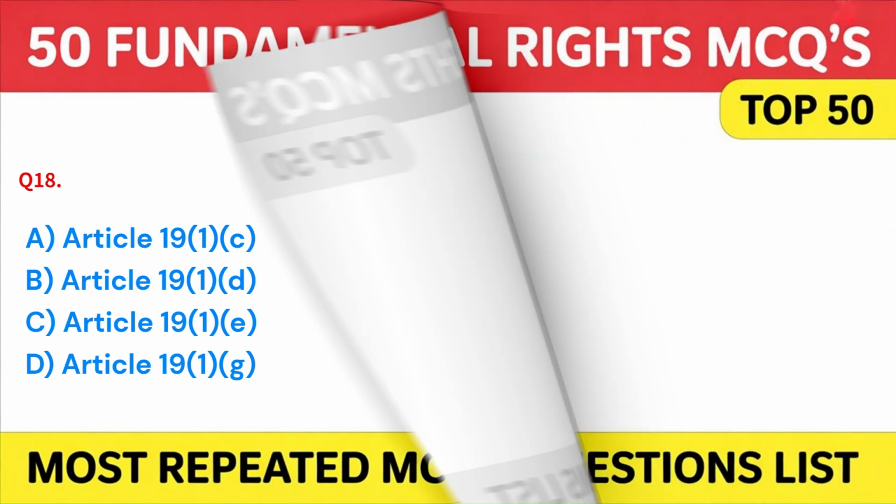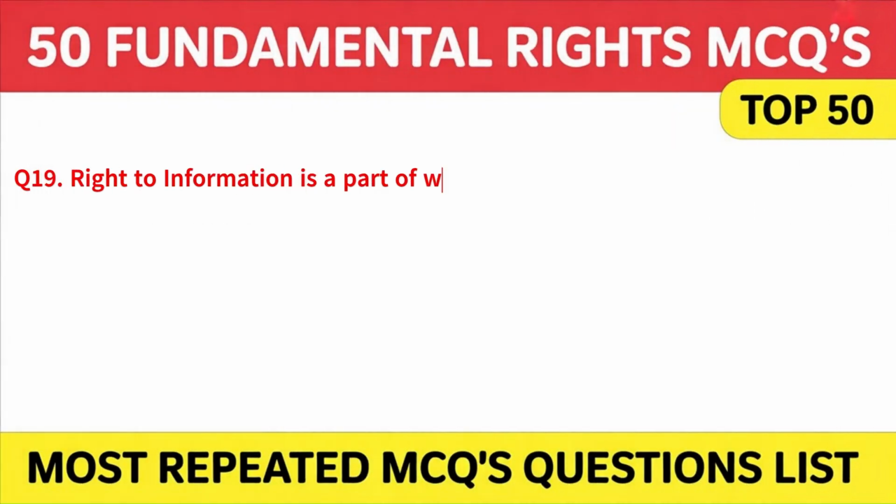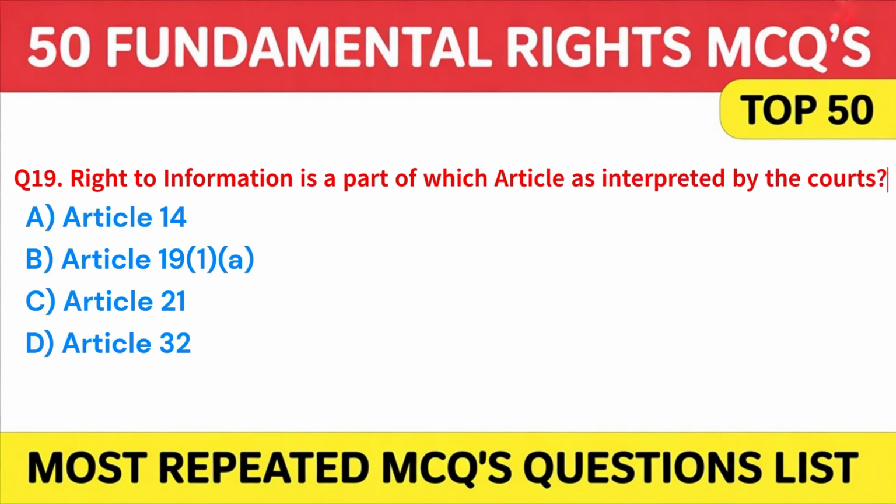Next. Right to information is a part of which article as interpreted by the courts? A. Article 14. B. Article 19(1)(a). C. Article 21. Or D. Article 32. Answer B. Article 19(1)(a), which is right to freedom of speech and expression.